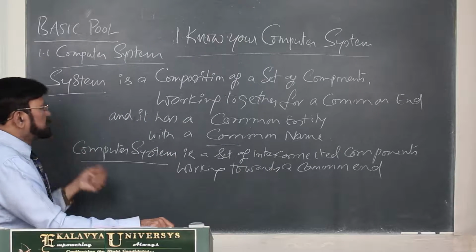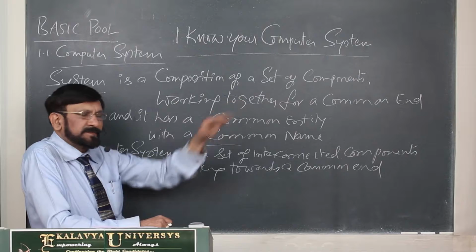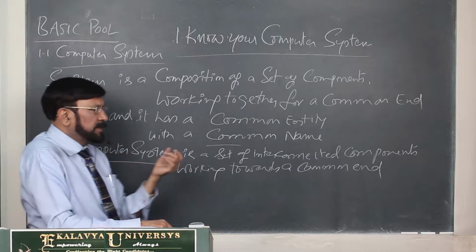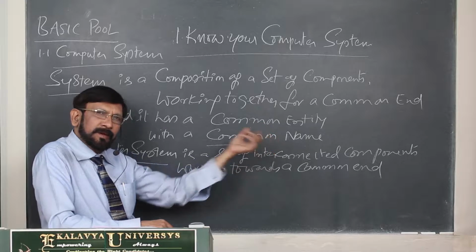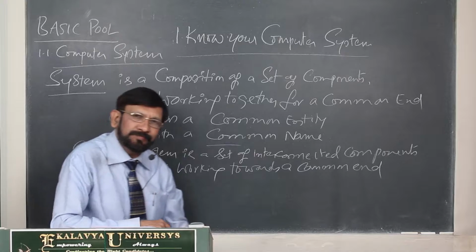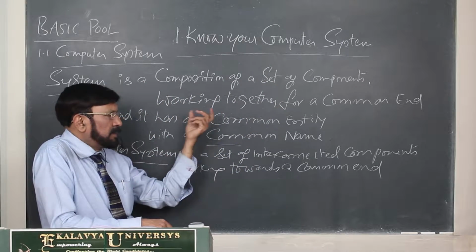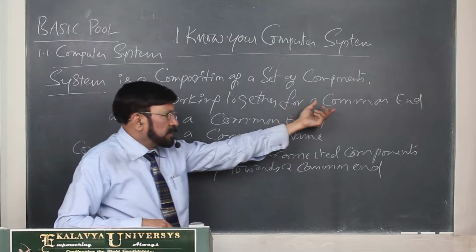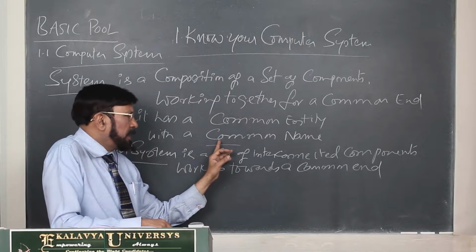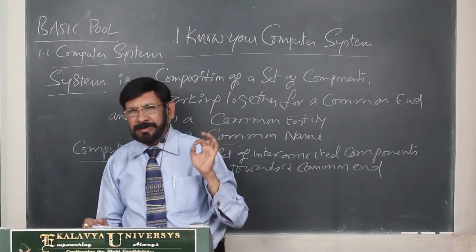First, let us take the system. Any system you take, it is a composition of a set of components. They work together for a common end, and which is treated as a common entity with a common name. Composition of a set of components, and they work together for a common end. It is treated as a common entity and with a common name.